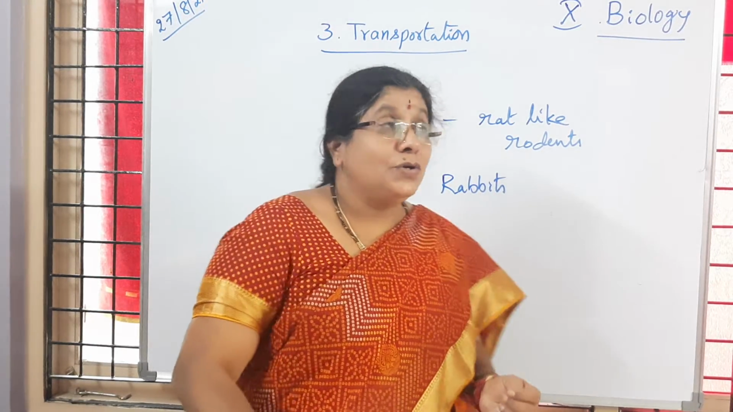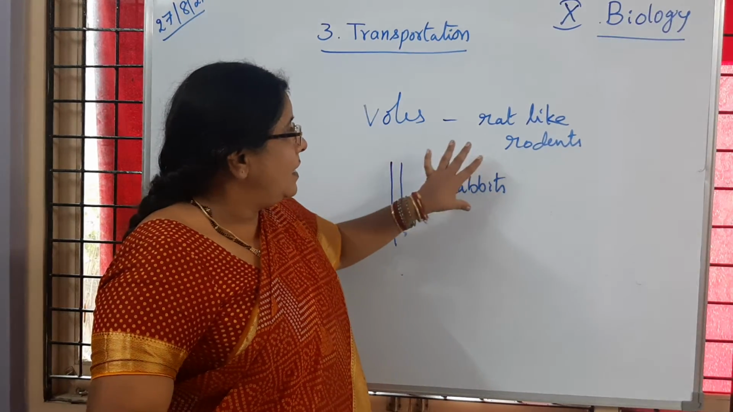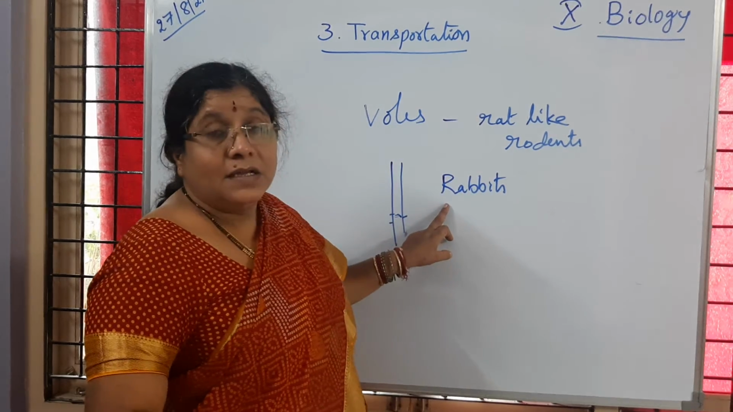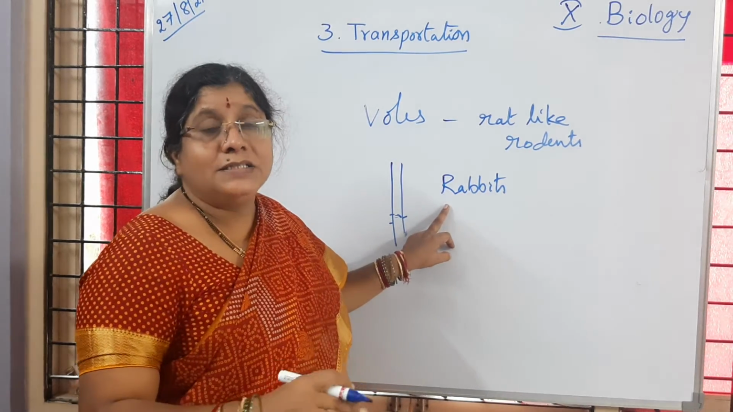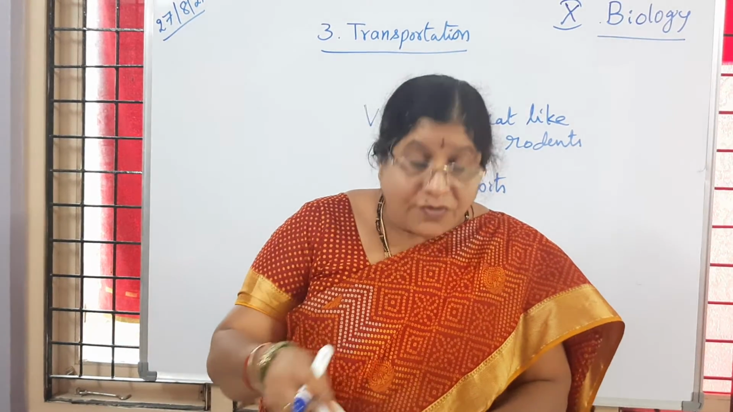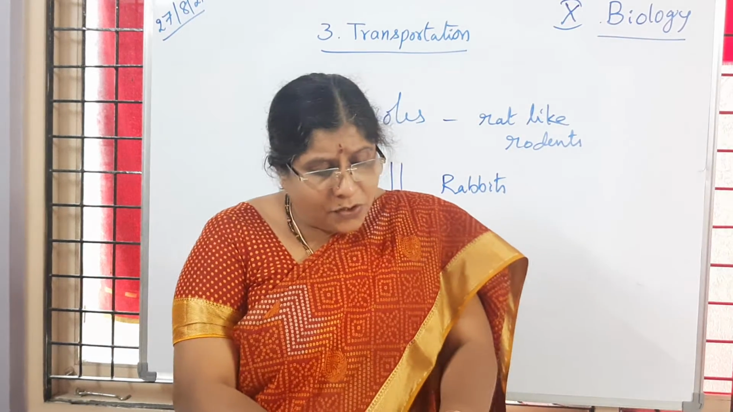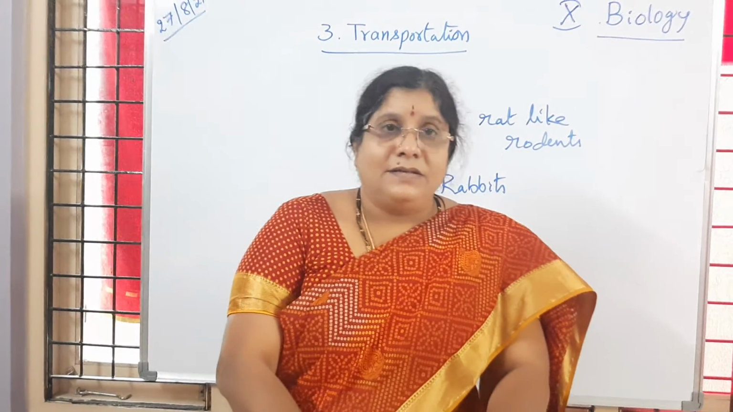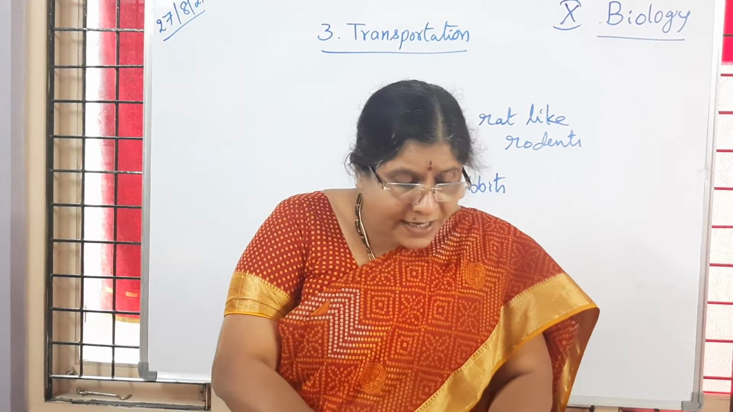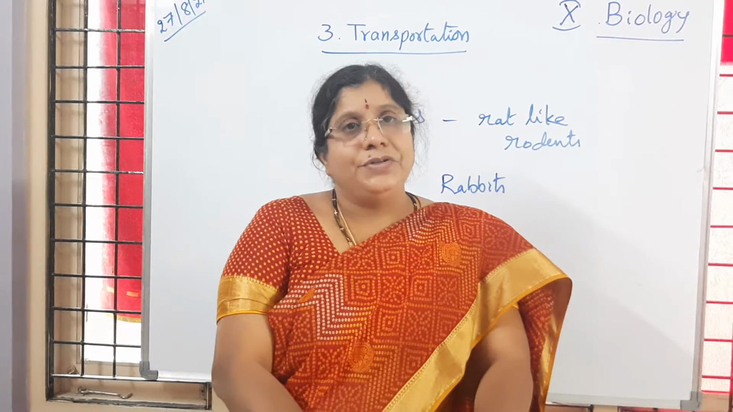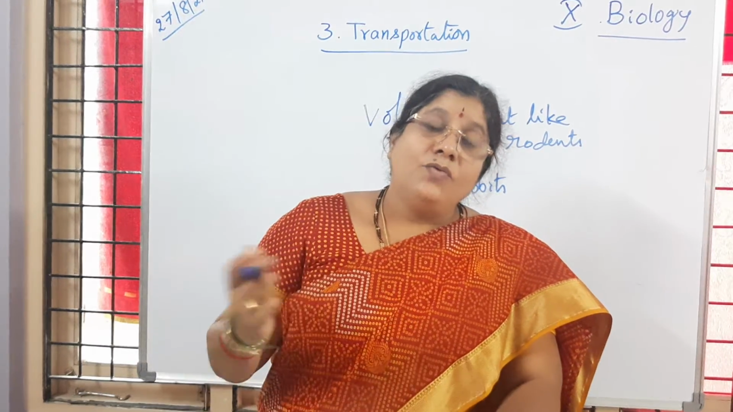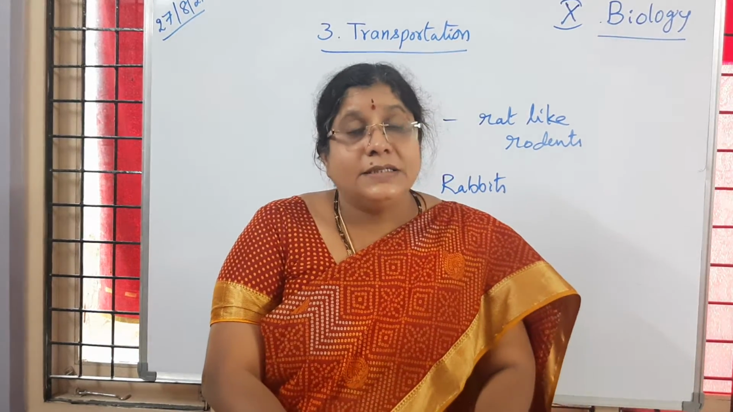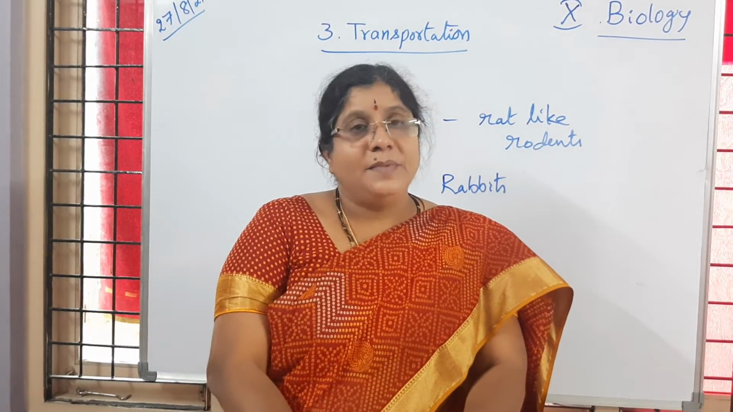Is it not, children? So to avoid such conditions, and to keep out the animals which cause harm to the plants, what are foresters going to do? They are going to use enclosures. Wire netting also they are going to use, so that the entry of voles, rabbits or other rodents will be stopped and the plants can be protected.